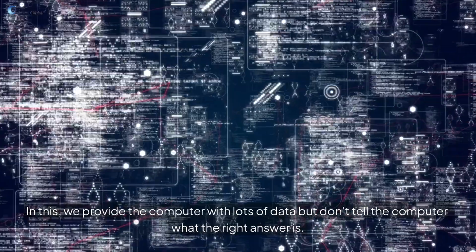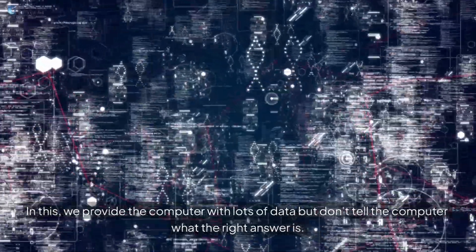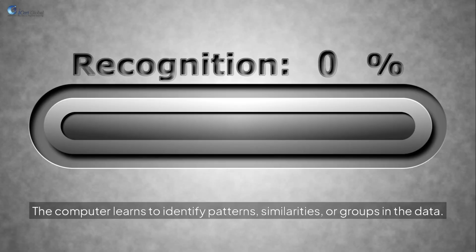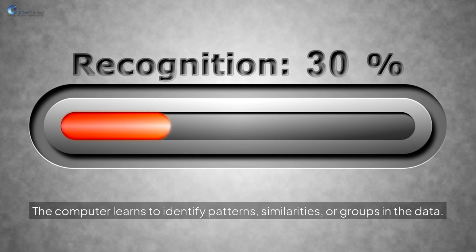What is unsupervised learning? Unsupervised learning. In this, we provide the computer with lots of data but don't tell the computer what the right answer is. The computer learns to identify patterns, similarities, or groups in the data.